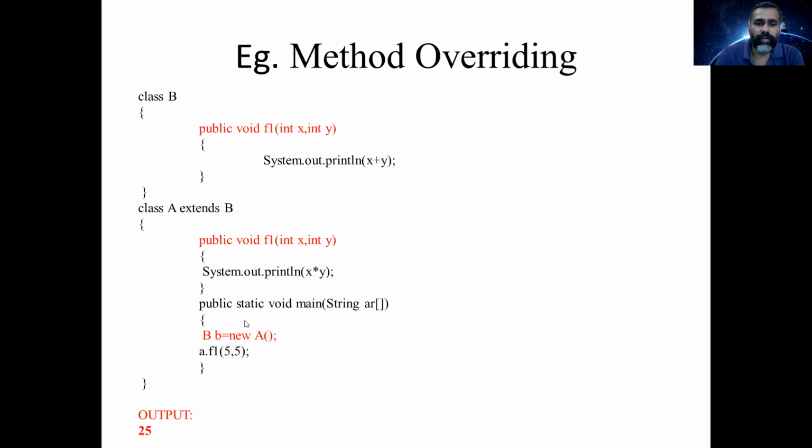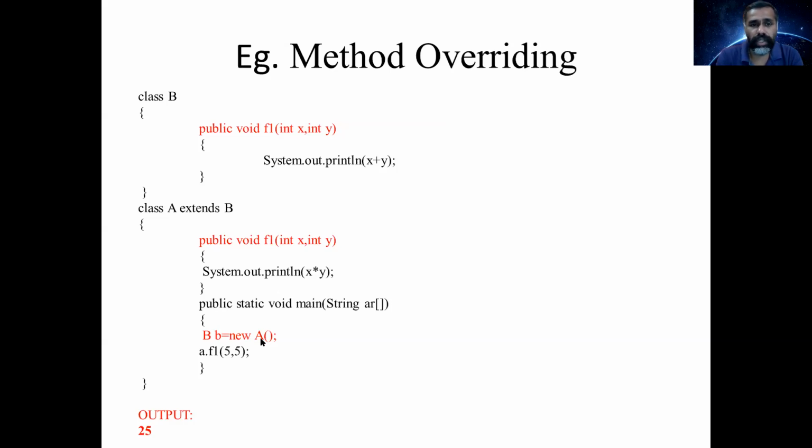Now in the main function, I am creating an object for a parent class and I am referring the object of the child class. So this is upcasting. We have created an object for a parent class B and you are referring the object of child class A. And you are calling a function f1 with parameters 5, 5.